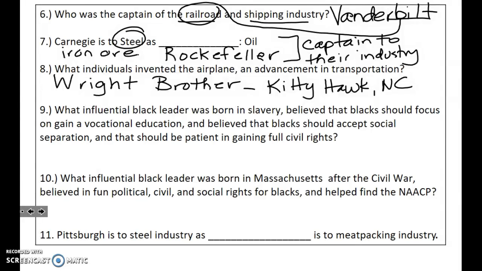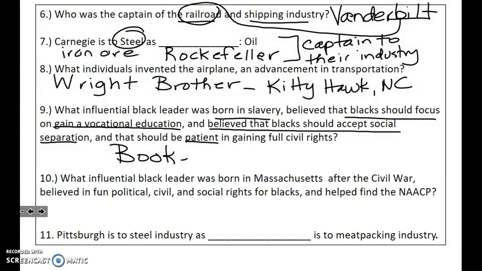Number 9, what influential black leader was born in slavery? I believe that blacks should focus on gaining vocational education. I believe that blacks should accept social separation and should be patient in gaining full civil rights. That was Booker T. Washington. He was born in Hales Ford, Virginia, which is in Franklin County.